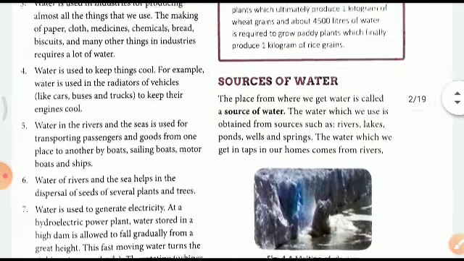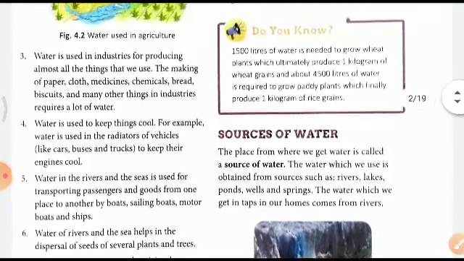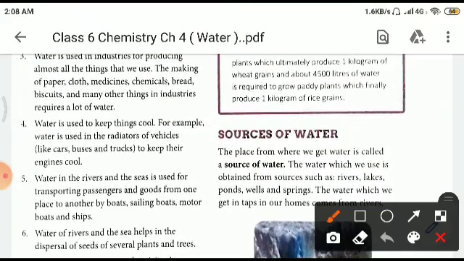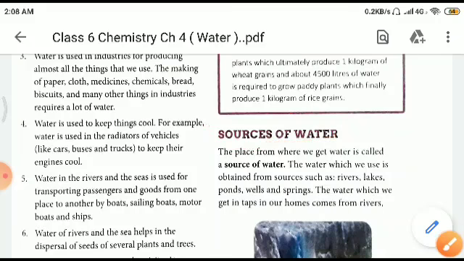Now, if water is so useful, then what are the various sources of water? The next topic which we are going to study is a very important one. What are the various sources of water? We know basically the chief source of water is rainfall. Also, sea, ocean, river, ponds, lakes are the sources of water. The place from where we get water is called the source of water.